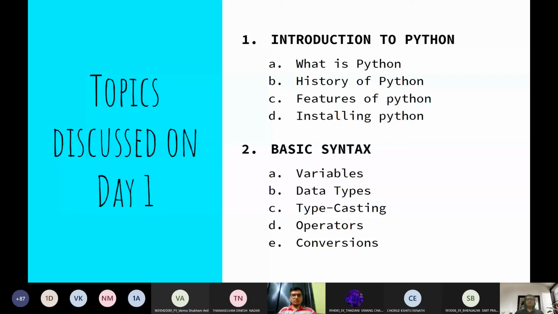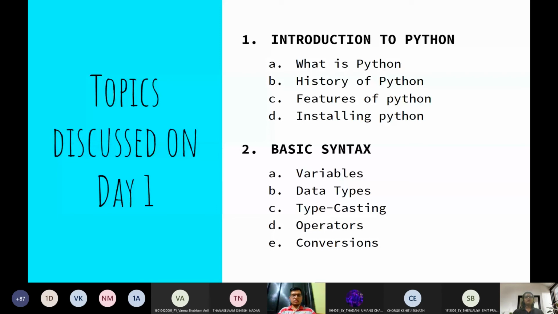So as you know, the topics discussed yesterday were we introduced Python and then we went on explaining what are variables in Python, small introduction to data types in Python, then typecasting, operators and conversions in Python. So today we will be focusing on all the data types and data structures in Python in detail.